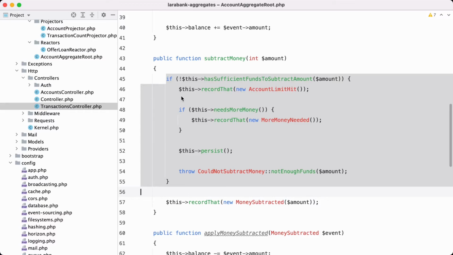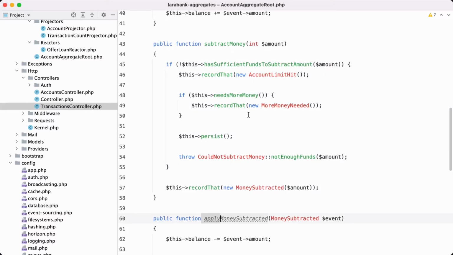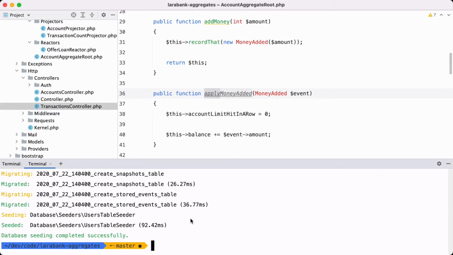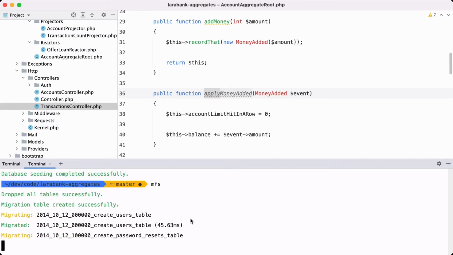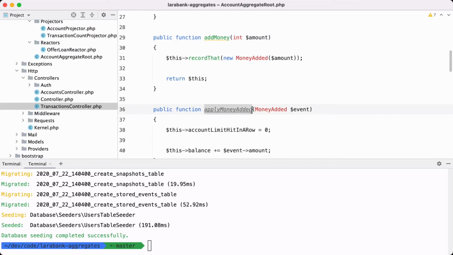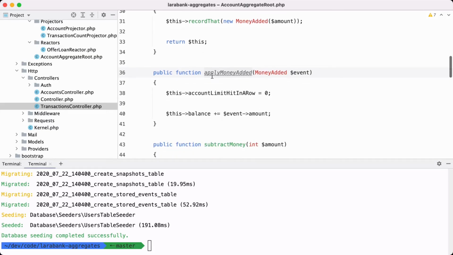And here we have our extra business rules. But first, let's take a look at what those apply methods actually do, because those apply methods are kind of important. I'm going to remove the database here and rebuild it from scratch. And you can see that with add money, we also have apply money added. This is like apply and then the name of the event. And when an aggregate root is being reconstituted, then all the past events will actually go through this method, and we can use those methods to build up an internal state that we can use to make decisions on.